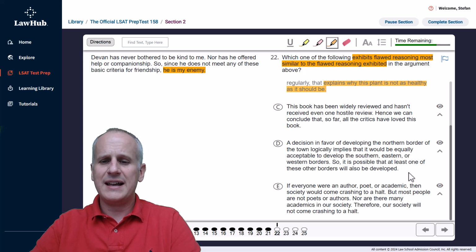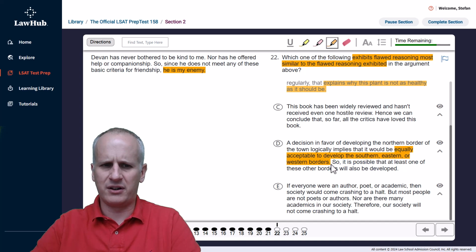Then to choice D: a decision in favor of developing the northern border of the town logically implies that it would be equally acceptable to develop the southern, eastern, or western borders. Well, we're not talking about equally acceptable anything in our given argument. So as soon as I see that, I should be able to eliminate choice D almost immediately. And then lastly, choice E.